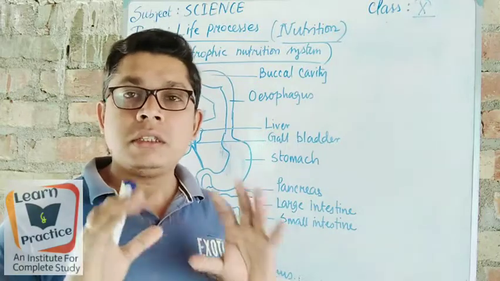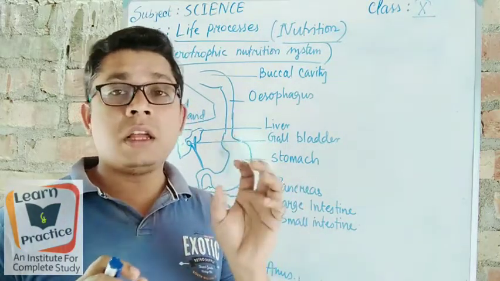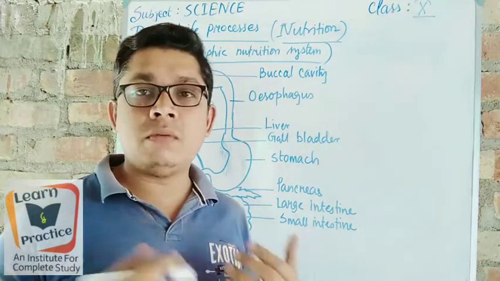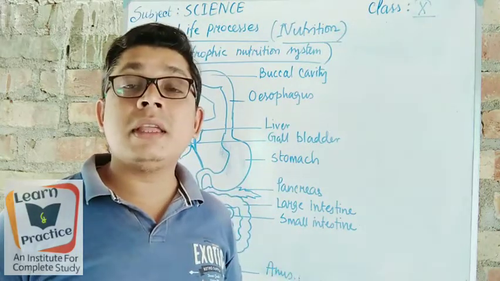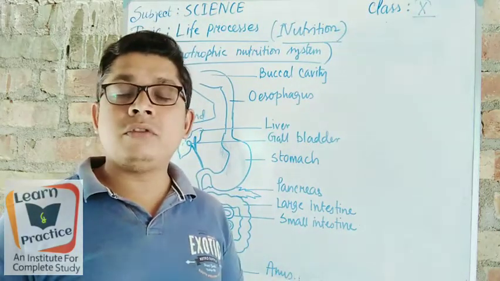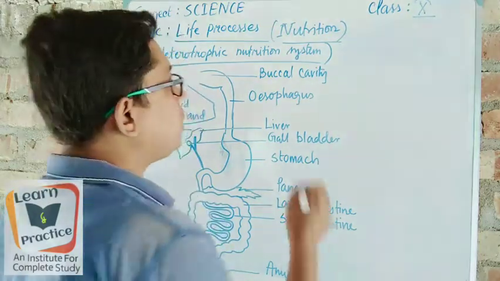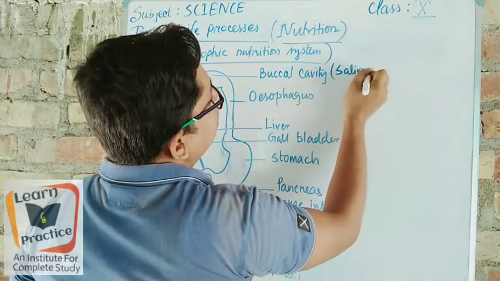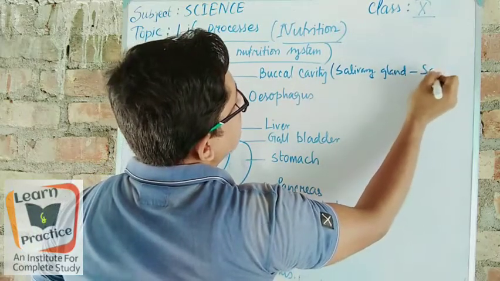So whenever we are chewing the food, we make it into a compound form. At that time, what is happening? There is an enzyme. What is its name? That is the saliva, and it is coming from the salivary gland.